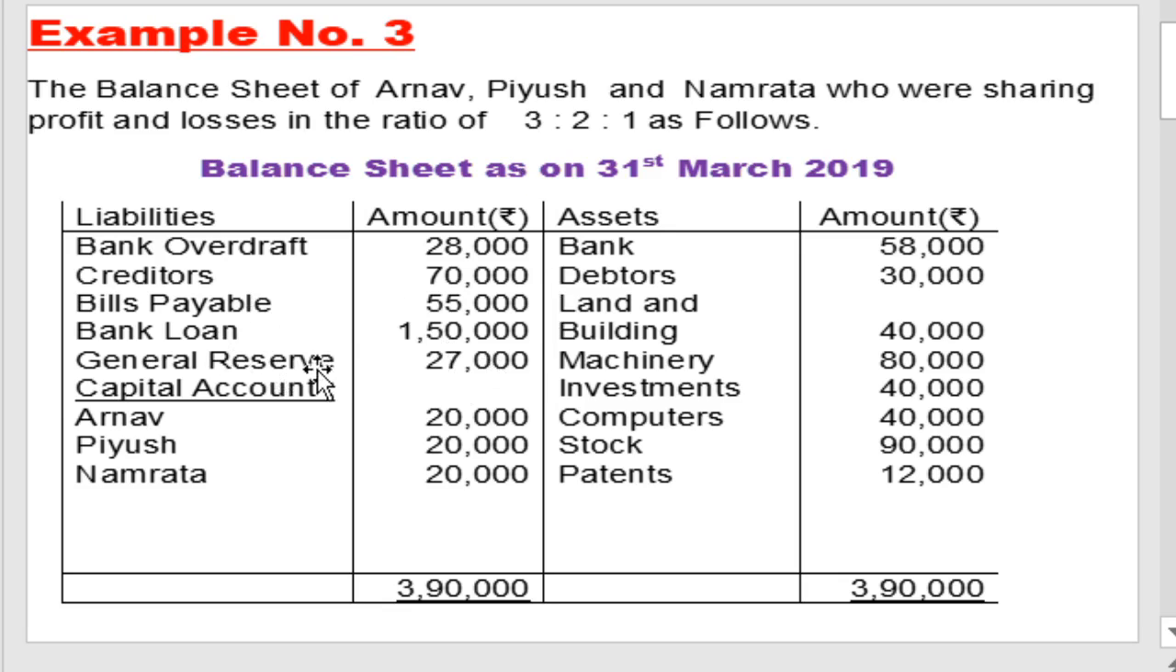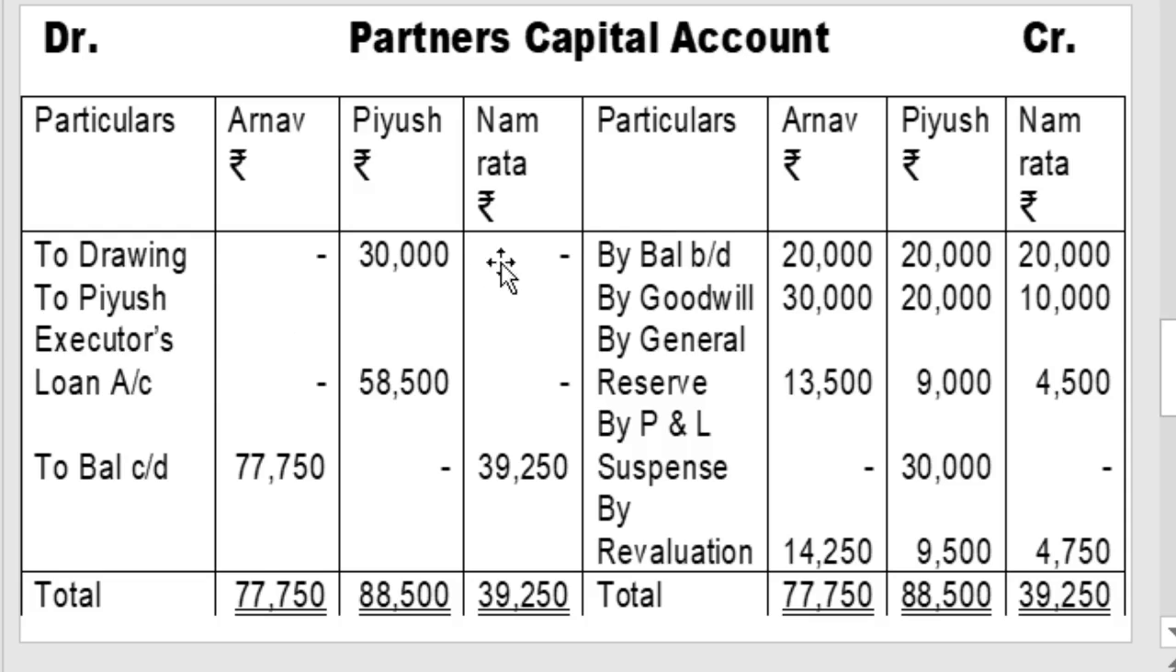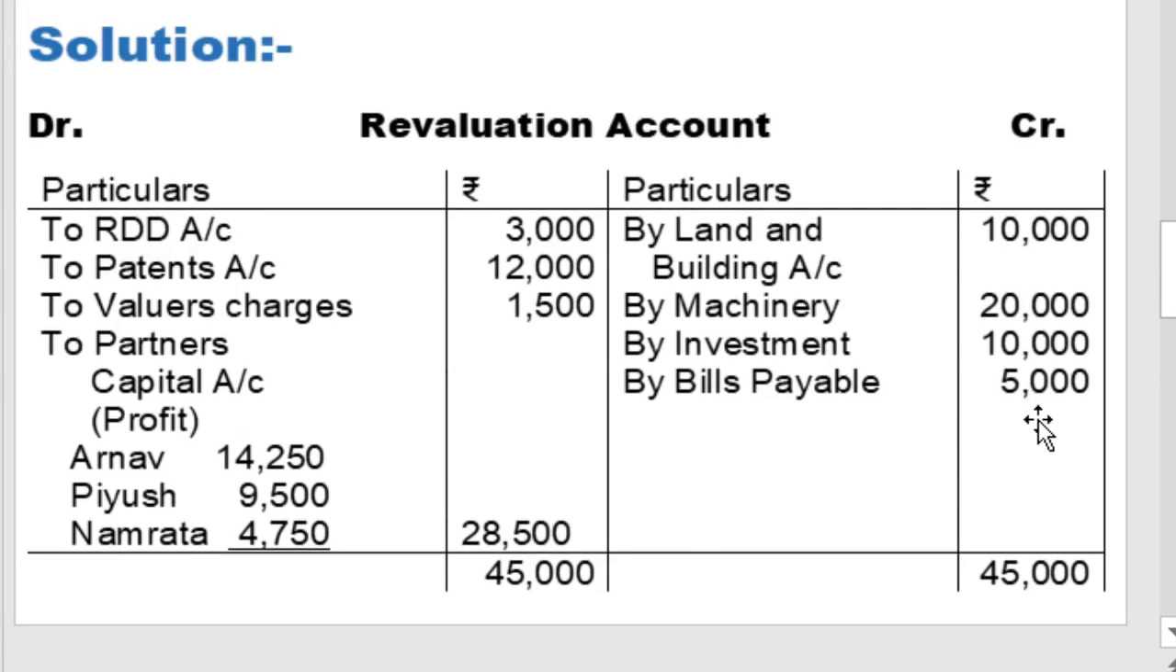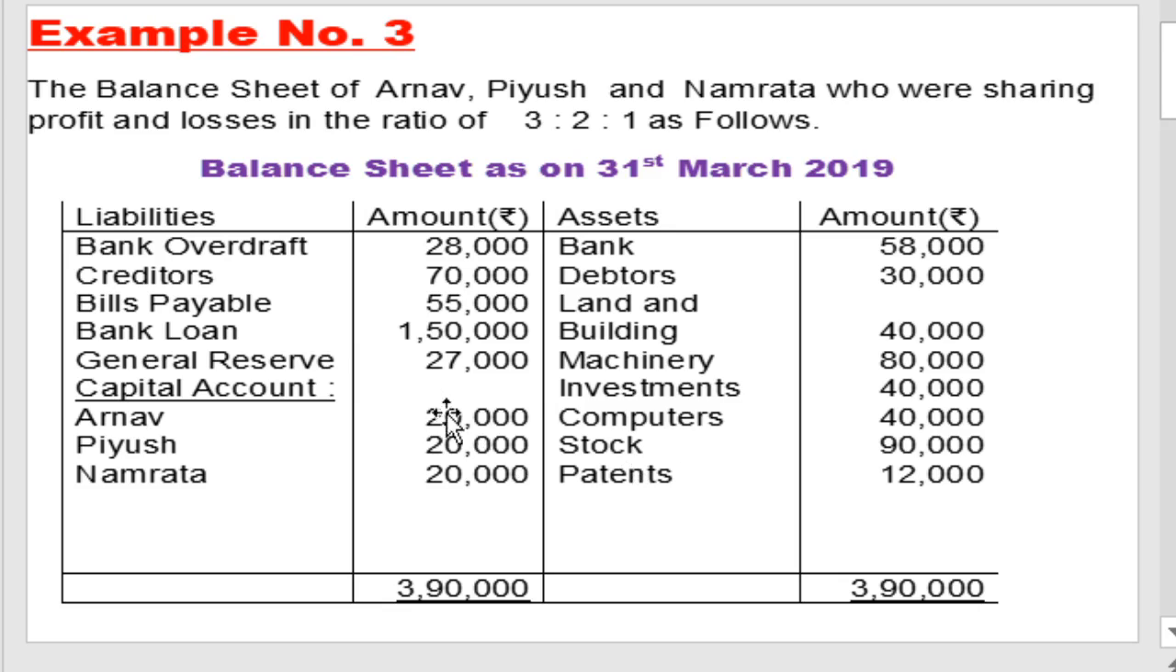The reserve balance is a credit balance, because it is on the liability side. For cancel purpose, on the date of death, the old balance sheet is cancelled. So for cancel purpose, a credit balance is cancelled by debiting the reserve account and crediting the partners capital account, because the reserve amount is profit balance payable to partners. So the entry will be general reserve account debit to partners capital account credit side by general reserve 13,500, Piyush 9,000 and Namrata 4,500. Next, on the old balance sheet liability side, all items are over, and the capital account balance is already recorded.